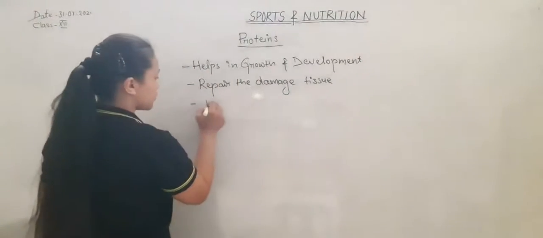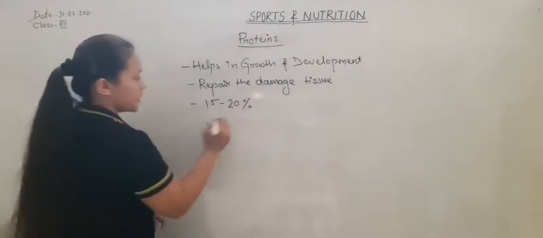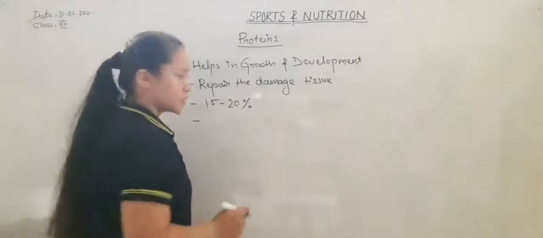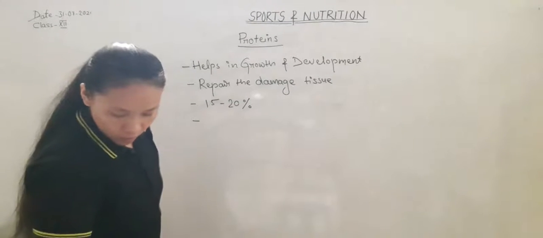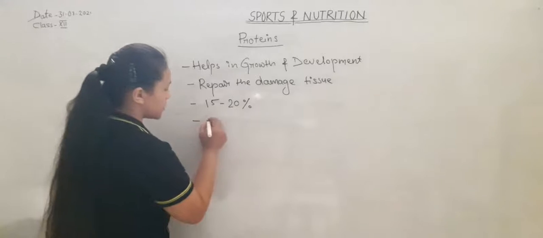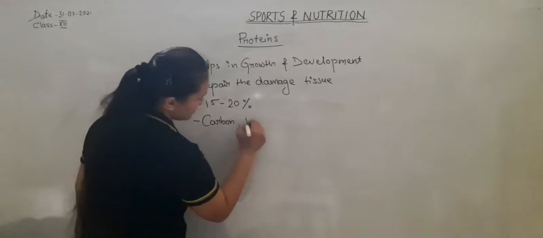And we should take 15 to 20% protein in our diet. Protein contains the compounds carbon, hydrogen and nitrogen.